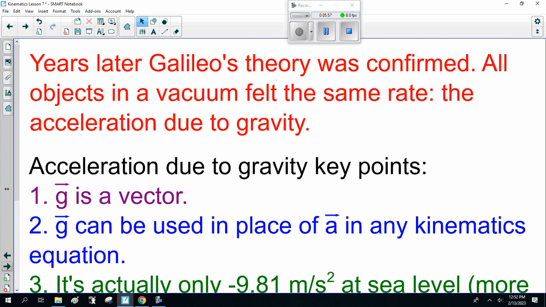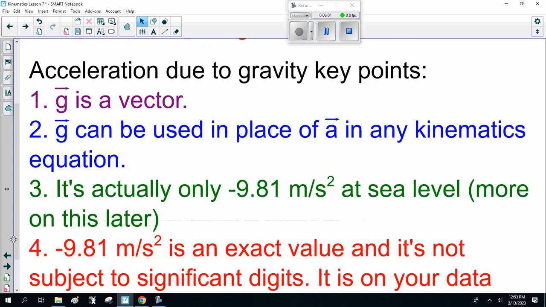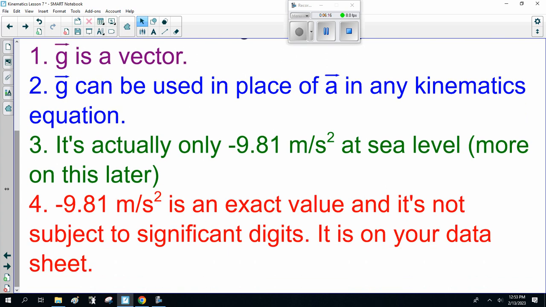There are also ones out there where they used a vacuum tube. Anyway, acceleration due to gravity key points. 1, g is a vector, and it's a little arrow above. 2, g can be used in place of a, acceleration, in any kinematics equation. 3, it's actually only minus 9.81 meters per second squared at sea level. More on this later. And 4, minus 9.81 meters per second squared is an exact value and it's not subject to significant digits. It is on your data sheet. Okay?